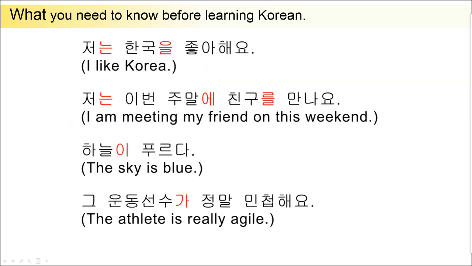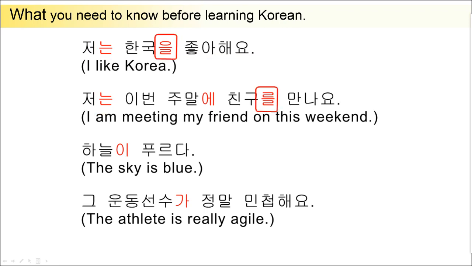First, let's look at the previous two sentences. The red letters you see are particles. Here they are all attached after the nouns. When the particle 는, or 은, is attached, it means that it is in contrast to the other, or indicates that it is the topic to talk about. 는 indicates that the topic to be talked about is the speaker himself, and contrasts with others. These two sentences mean that, unlike others, the speaker likes Korea, and is meeting a friend this weekend.